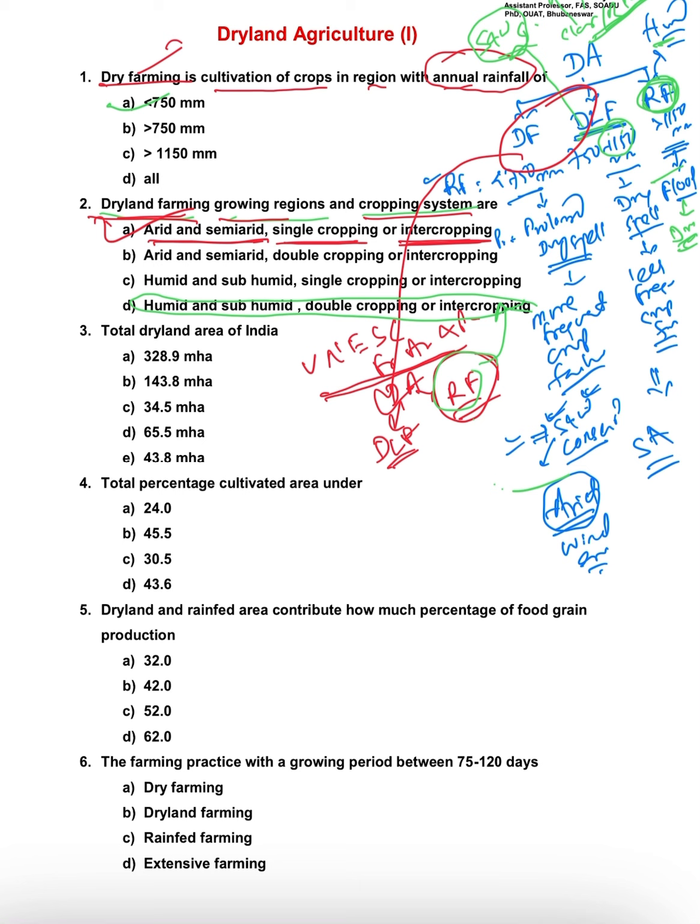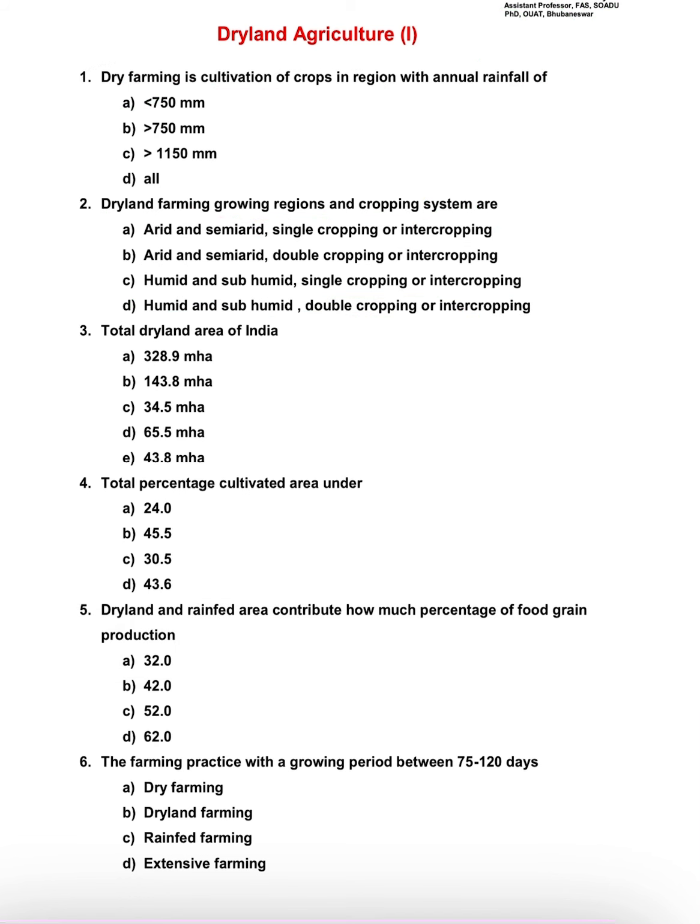Coming to the third question, that is the total dryland area.